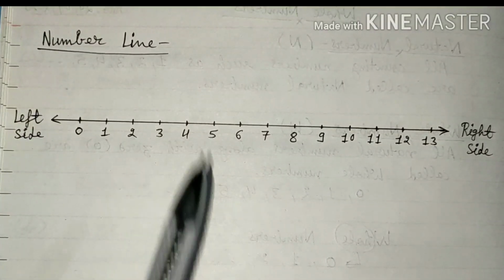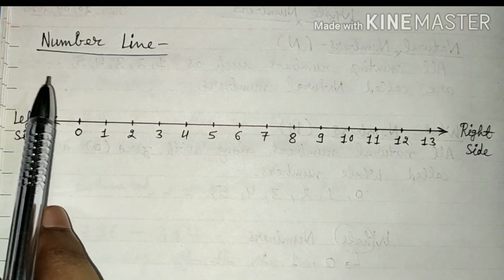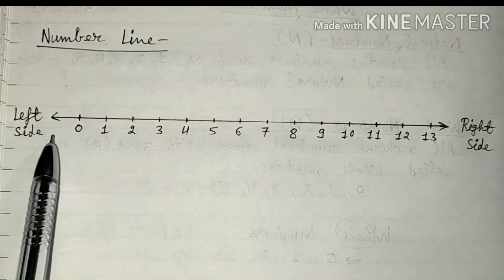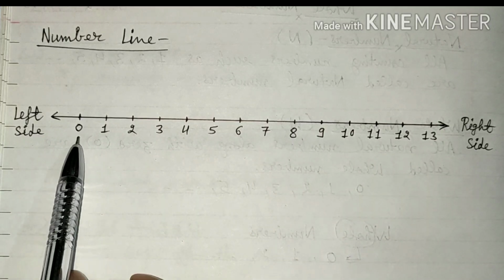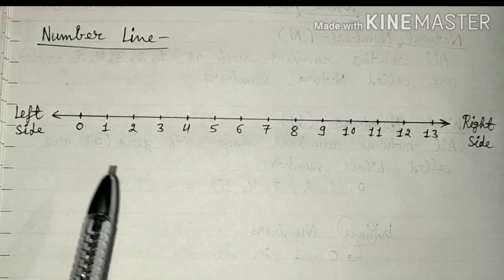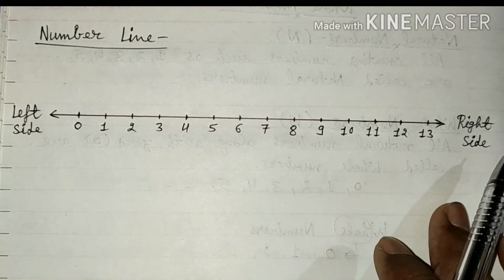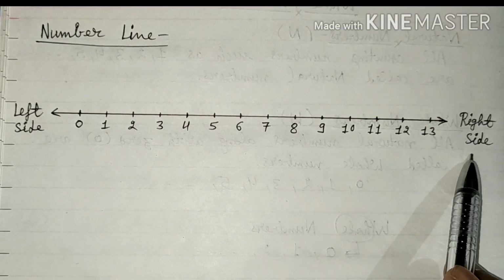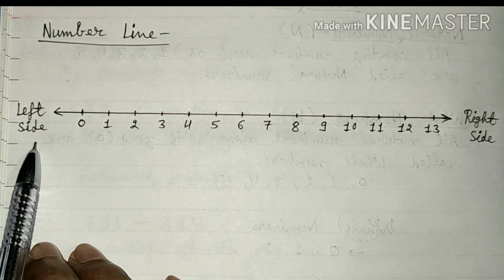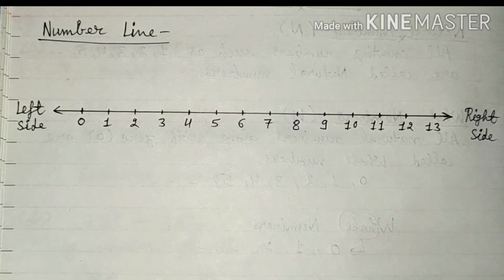Now the next topic is number line. Number line means the line which consists of the numbers. So here I have drawn a line in which I marked these whole numbers. So this is a number line of the whole numbers. This side, right hand side, will be the right side of this line, and the left hand side will be the left side of this line.